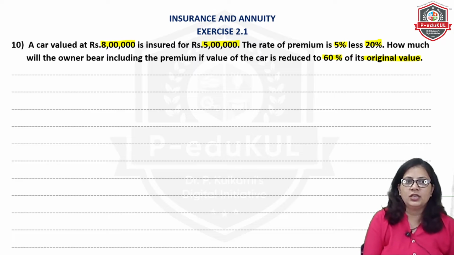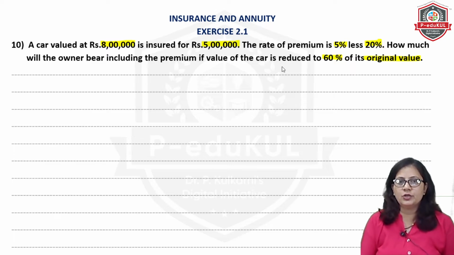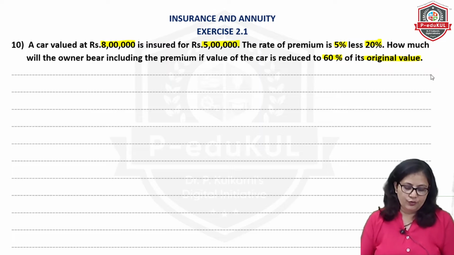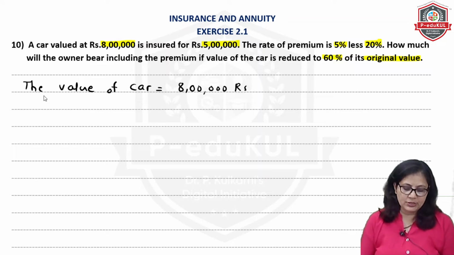Why? Because whenever you are selling something, any good, any article, it always calculates the depreciation, and depreciation reduces the value from the original value, and that's why here the 60% reduced value is considered. So first we will calculate the value of car, which is ₹8 lakh. Policy value 5 lakh rupees.